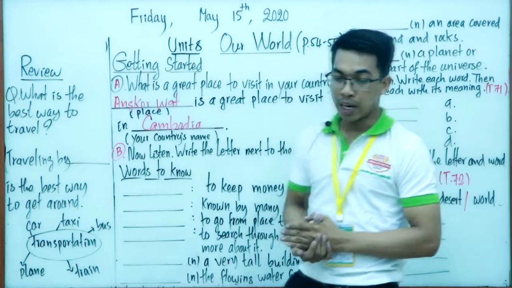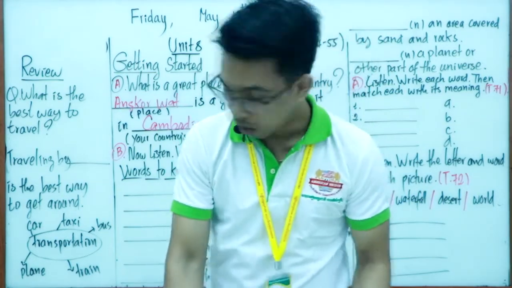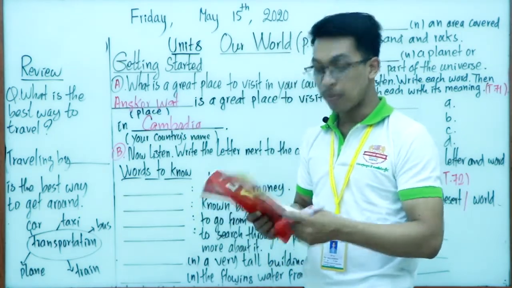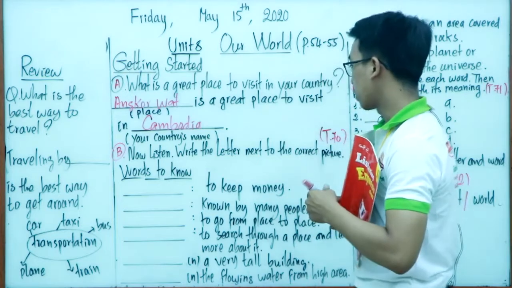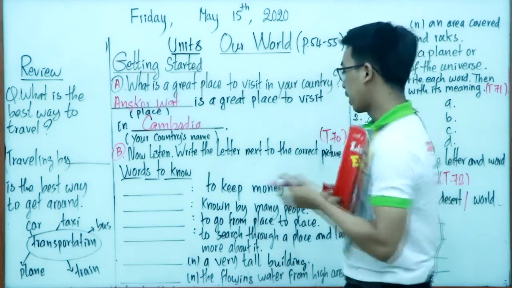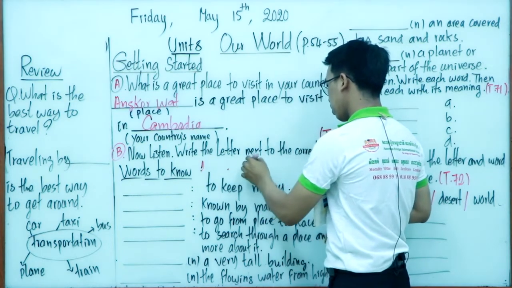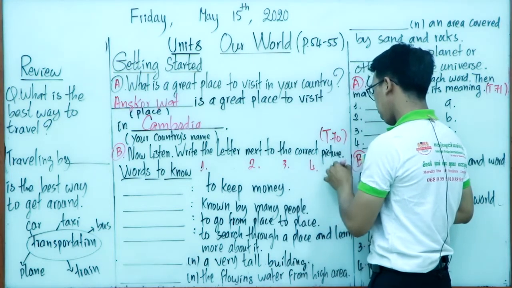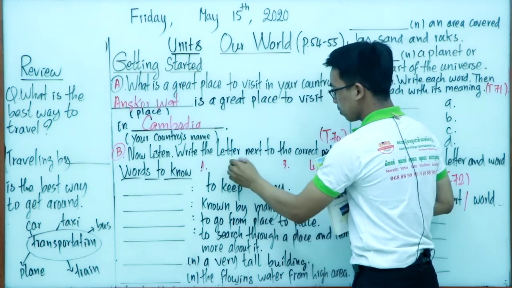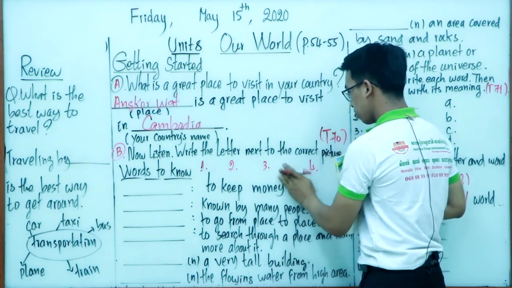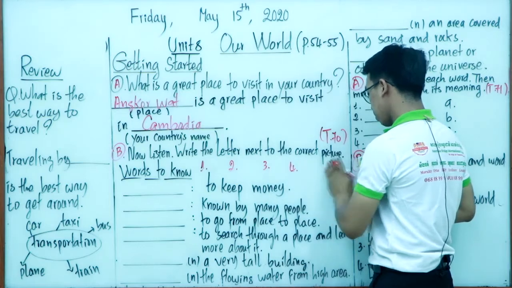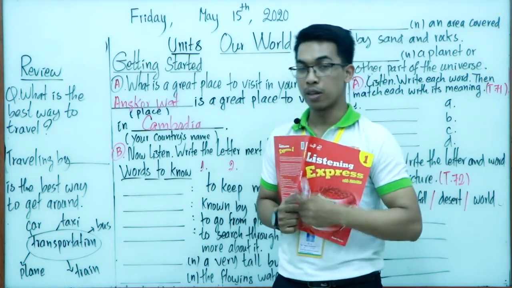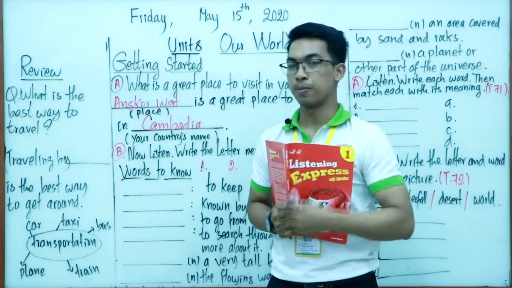Okay, so in our text, this one we have number 1 up until number 5, right? You have to listen carefully, okay? I can write for you number 1, number 2, number 3, number 4, and number 5. Okay, so this is about the listening. Are you ready to listen, everyone? Good. Let's start.